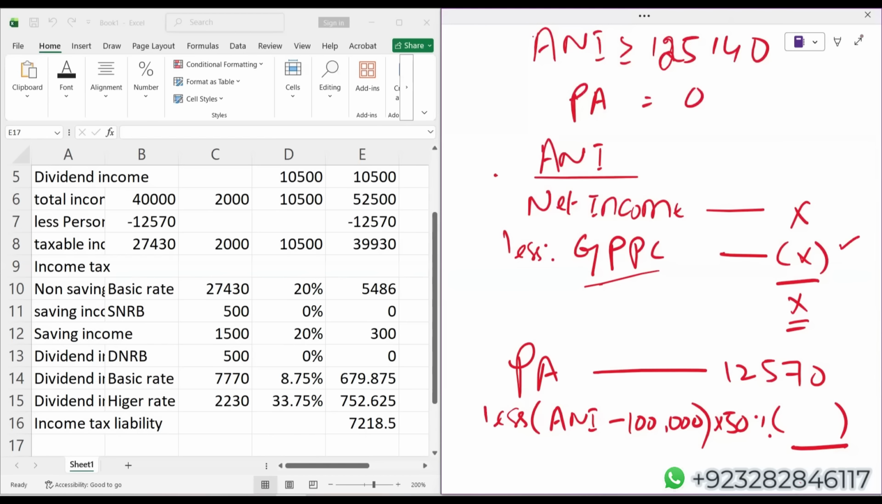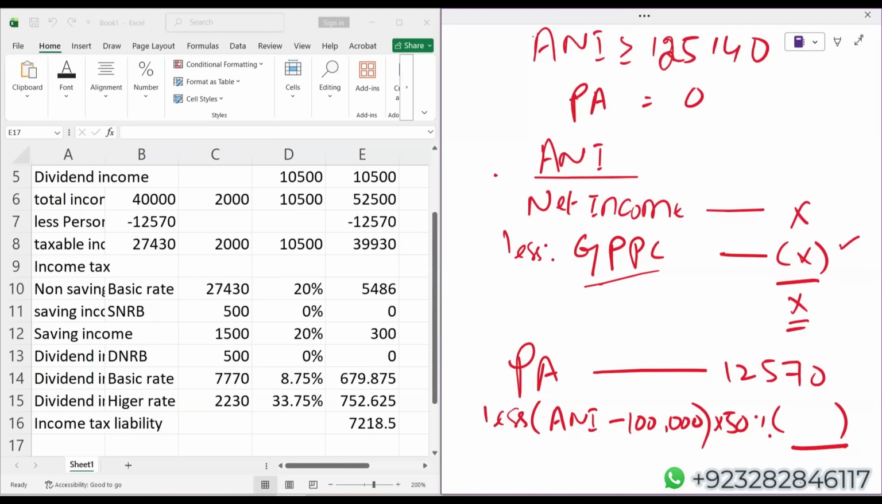Number 1, whatever individual contributes in personal pension, it is treated as 80%, 20% will be paid by HMRC. The second is basic and high rate band will increase by gross PPC. And the third is gross personal pension contribution actually reduces ANI. So these are the 3 tax implications. Now let me tell you one thing. Even here these are the only 3 tax implications of gross PPC.